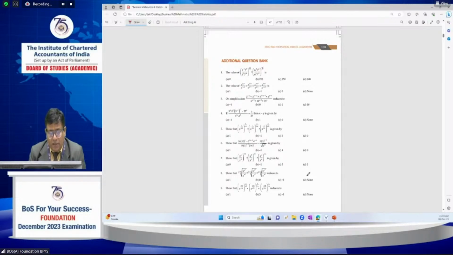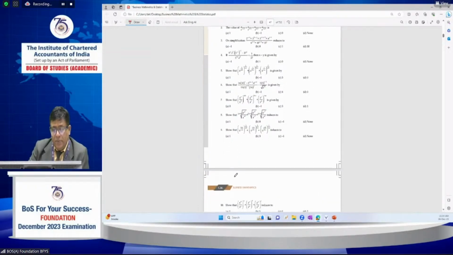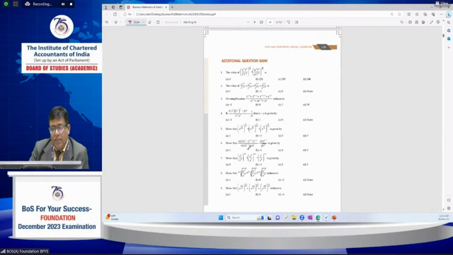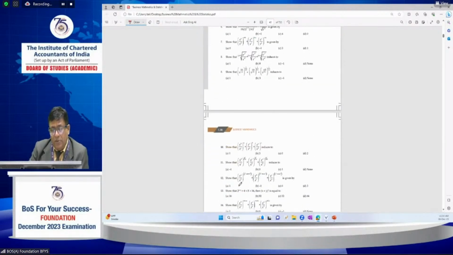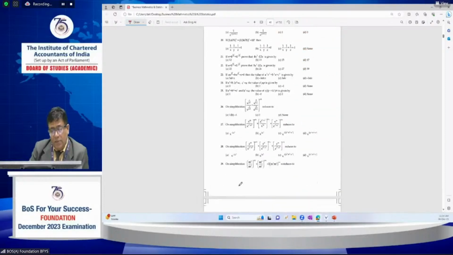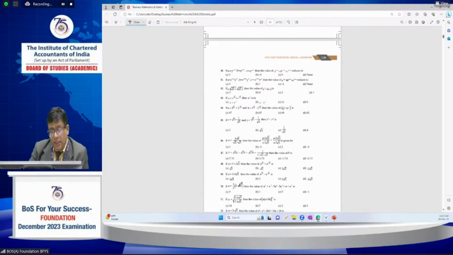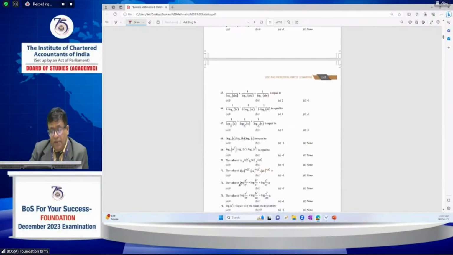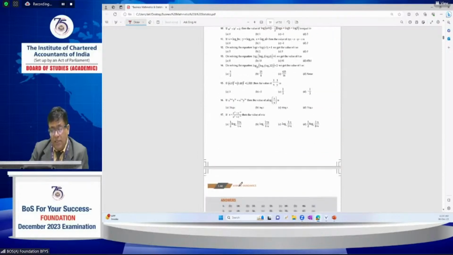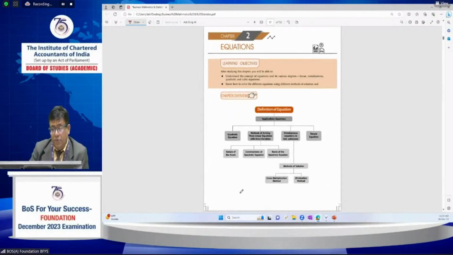You should not concentrate on such questions. If you want knowledge, you may practice them, but those questions are lengthy and time taking, and just for understanding the subject you may practice them. In the first chapter, only certain questions are given related to equations, indices and logarithms. All these questions are for knowledge and practice purpose. You may do them, it is good.